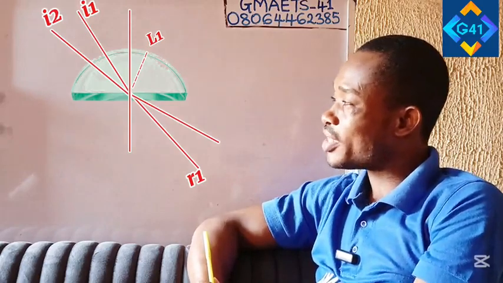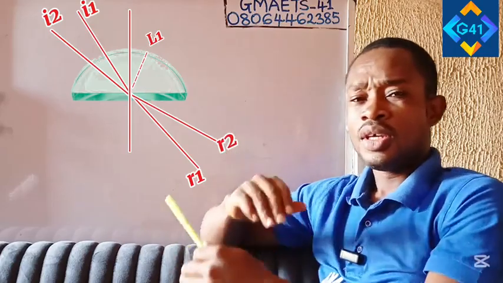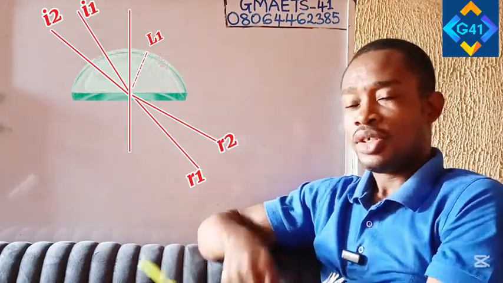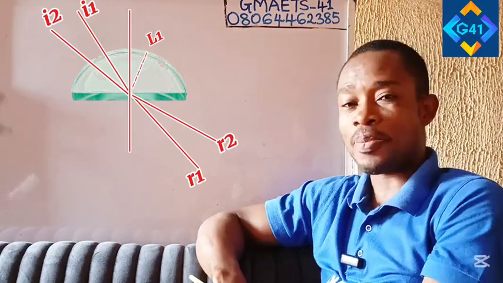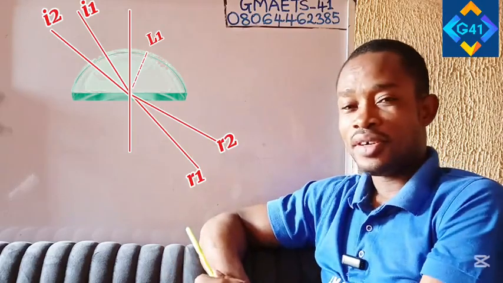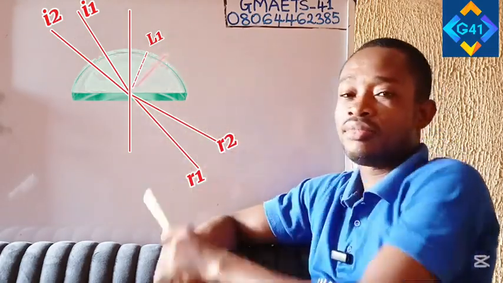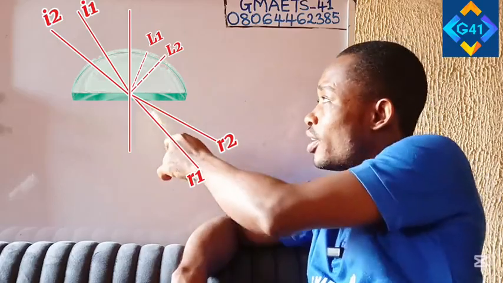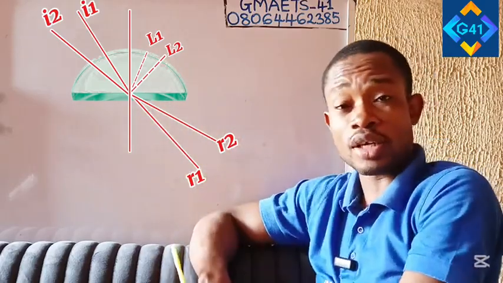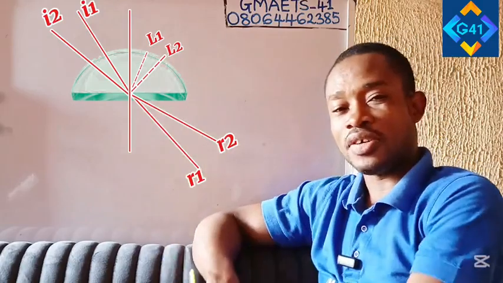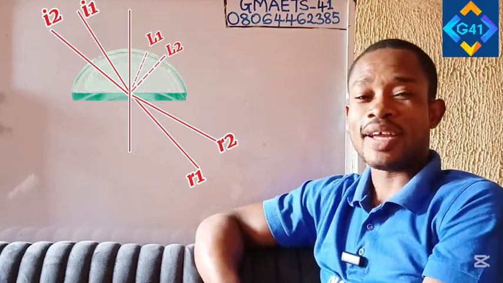But you now observe that this refracted ray, which I am going to label as R2, is much closer to the interface. That is the boundary between the semicircular prism and the surrounding air. There is a corresponding reflected ray, and the reflected ray is weak in this case because the refracted ray is strong, because there is a clear refraction here. Interesting. Let us go further now and see what happens.